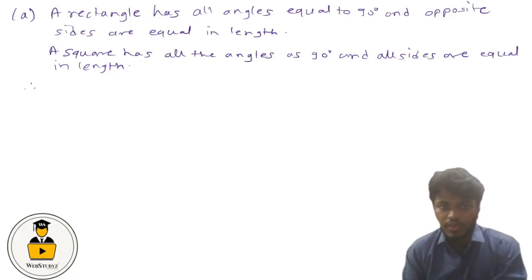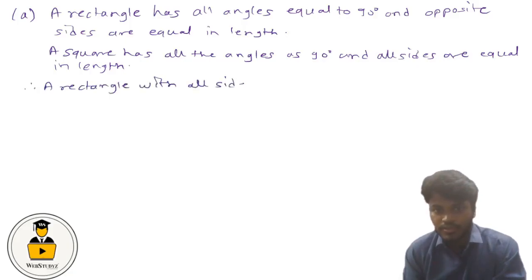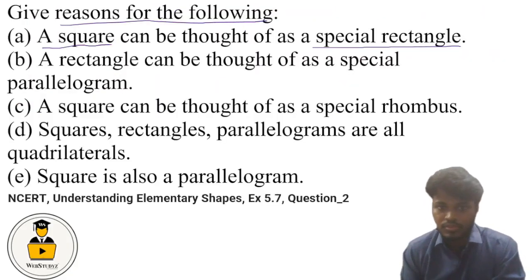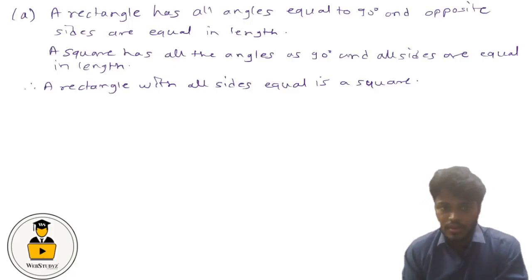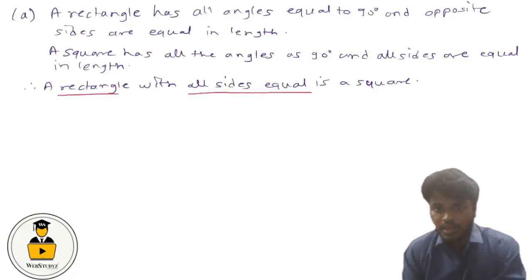So therefore we can say that a rectangle with all sides equal is a square. So therefore a square is a special case of a rectangle.